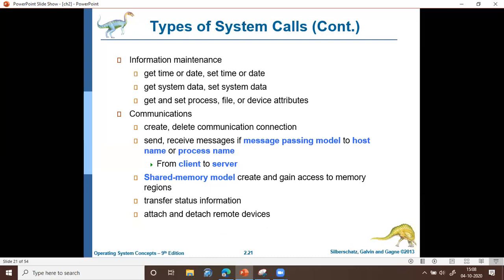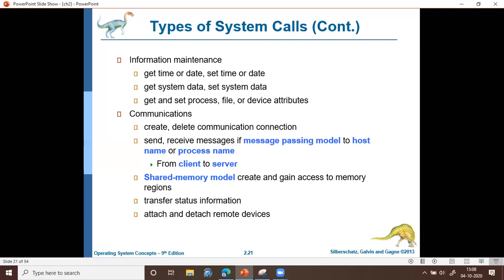And also there are system calls to attach and detach remote devices. Remote devices represent the case where the processes are running in different devices. If one process is in one system and another process in another system, then you have to connect with that particular system. So there are system calls to attach or detach remote devices.